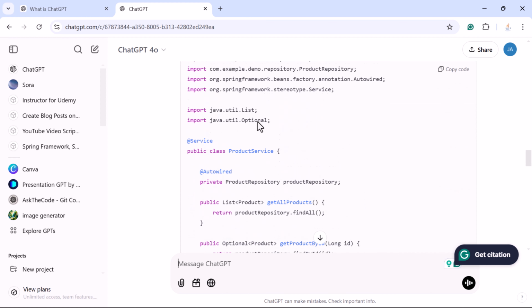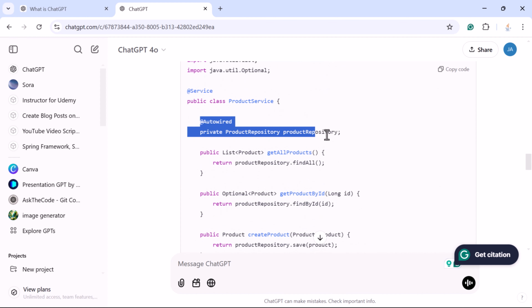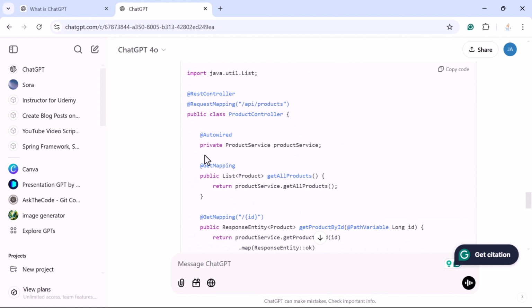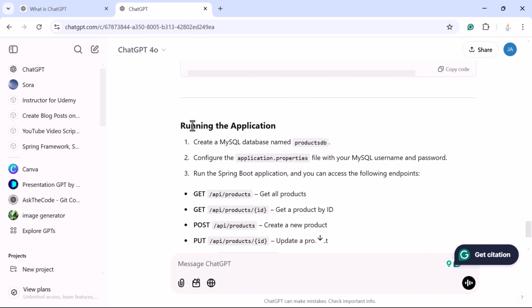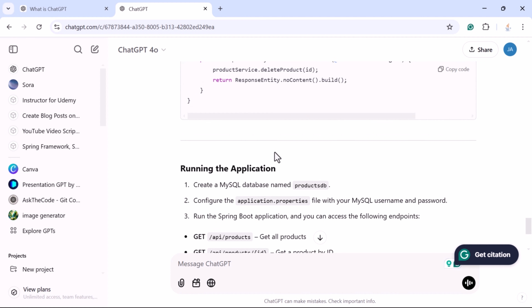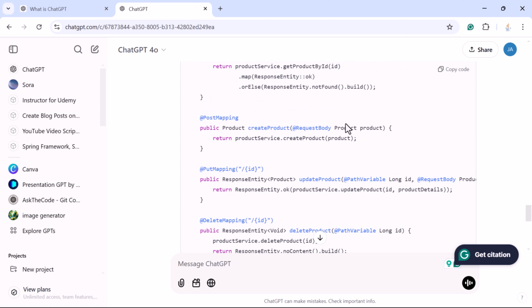And notice here the product service is using field based injection, but you can also tell ChatGPT to use constructor based dependency injection. Okay. Next, the product controller has CRUD REST APIs, and then you can run the application and test all these endpoints. So this is how you can ask ChatGPT to get the boilerplate code structure quickly, and then you can just copy this code and modify it as per your requirement.